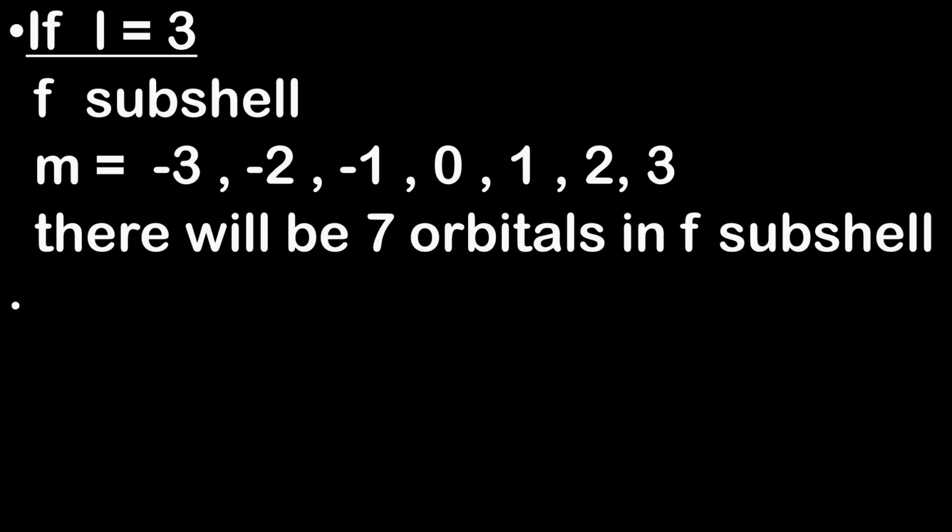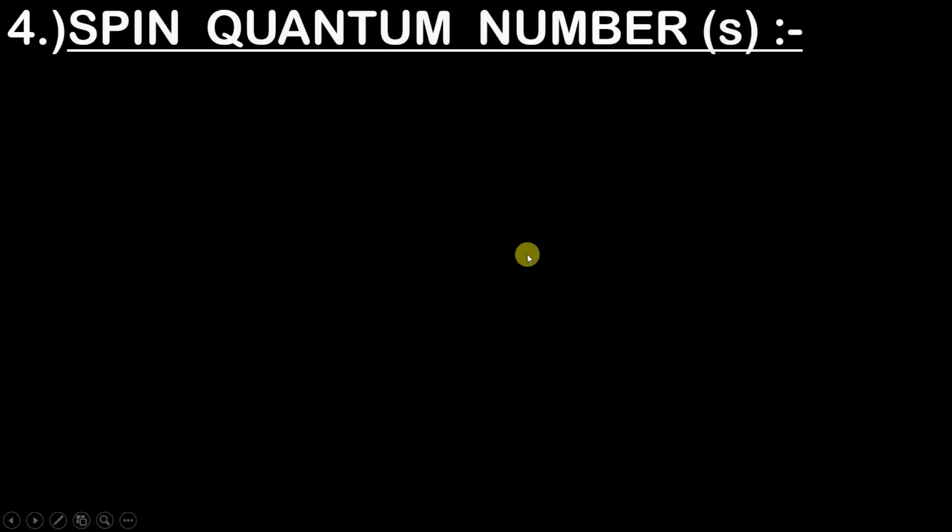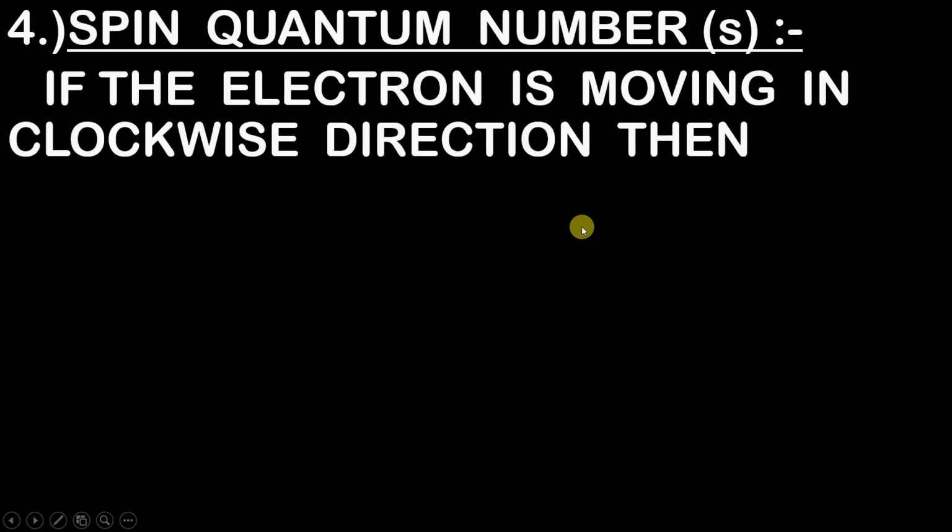Okay, moving ahead now, let's understand the fourth quantum number, and this is the easiest quantum number, which is nothing but the spin quantum number, which is represented by S over here. Okay, so what is the use of this S? This S basically has two values.